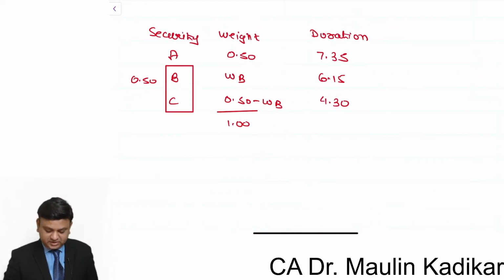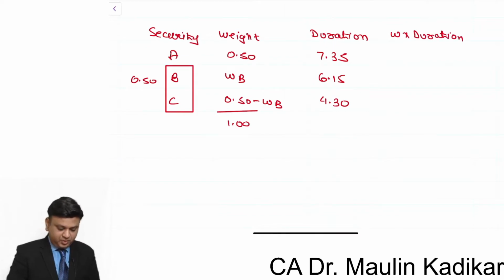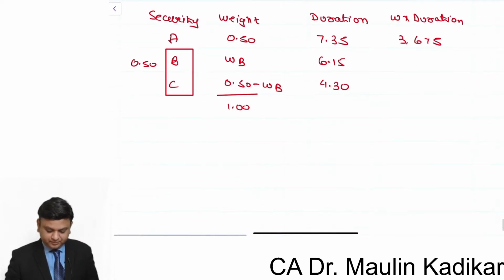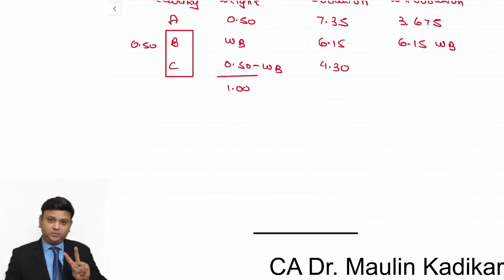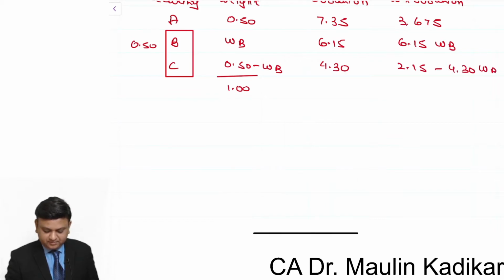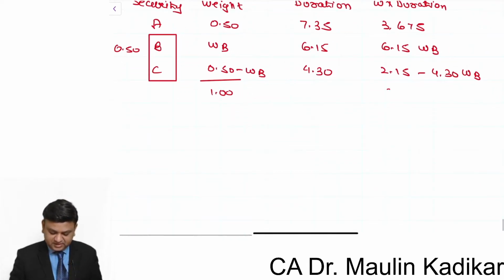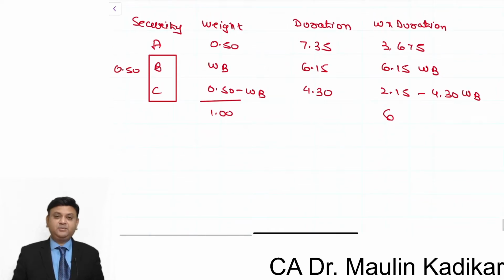So what we will do, friends, it is weight into duration. So 0.5 into 7.35, that comes to 3.675. Then 6.15 WB. Then 4.3 into 0.5, that is 2.15 minus 4.30 WB. The overall duration of the portfolio should be 6 years. So like that, the WB will be found as the balancing figure, and then 0.5 minus weight of B will give the weight of C.